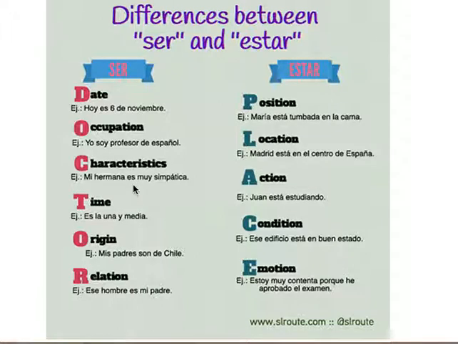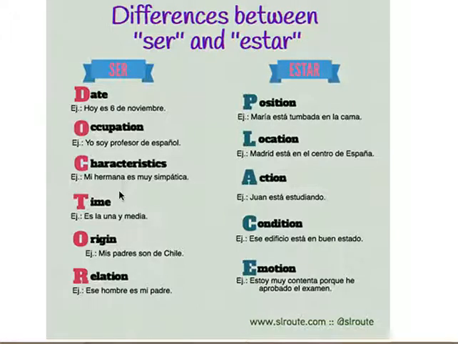And then also for characterísticas, it includes different adjectives that describe things that don't change. So this is also like color, like if you're talking about your car being red, that's a characteristic that doesn't change a lot. So you're gonna say, mi carro es rojo. O la casa es grande.